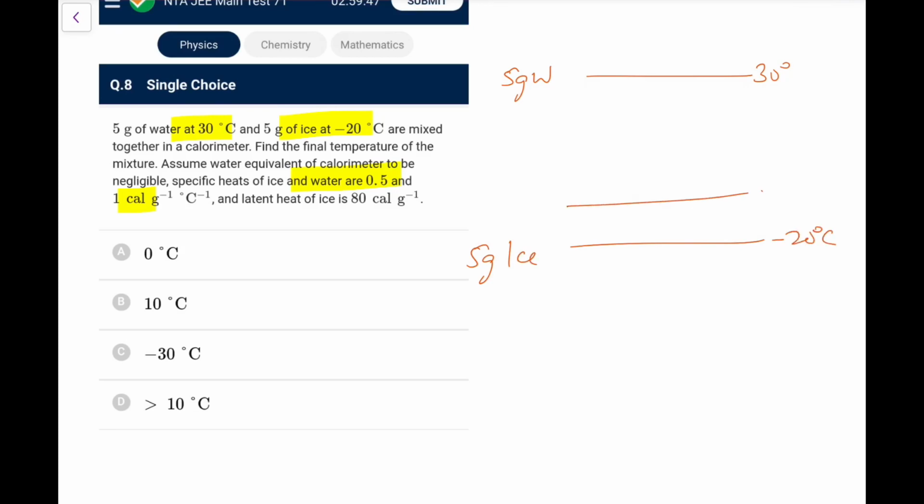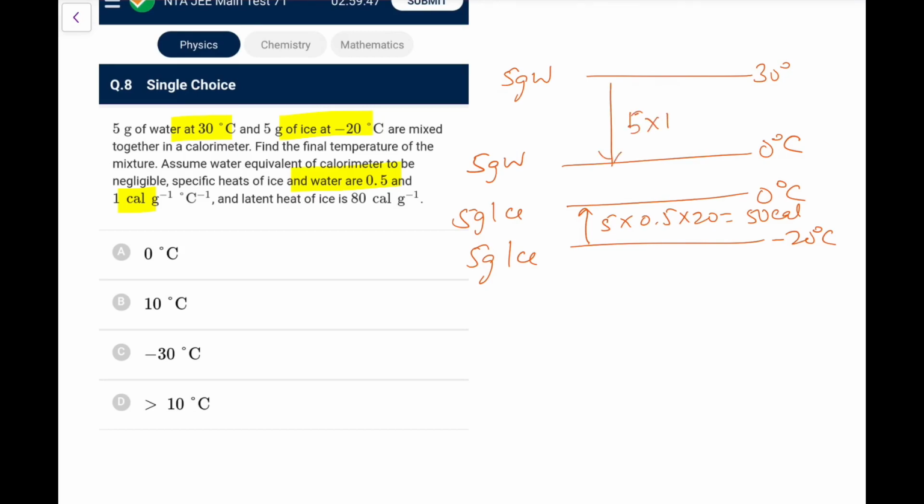First of all, see how much heat it needs to convert into 5 gram ice at 0. So requirement would be 5 into 0.5 into 20, that we can make out as 50 calories. And if I take it to be 0 degree, 5 gram water, so how much can it release? It can release 5 into specific heat 1 into 30, that is 150. So coming to 0, it can give 150, it can take 50. So if both come to 0, it has released 150, it has now taken 50, so 100 are in excess.